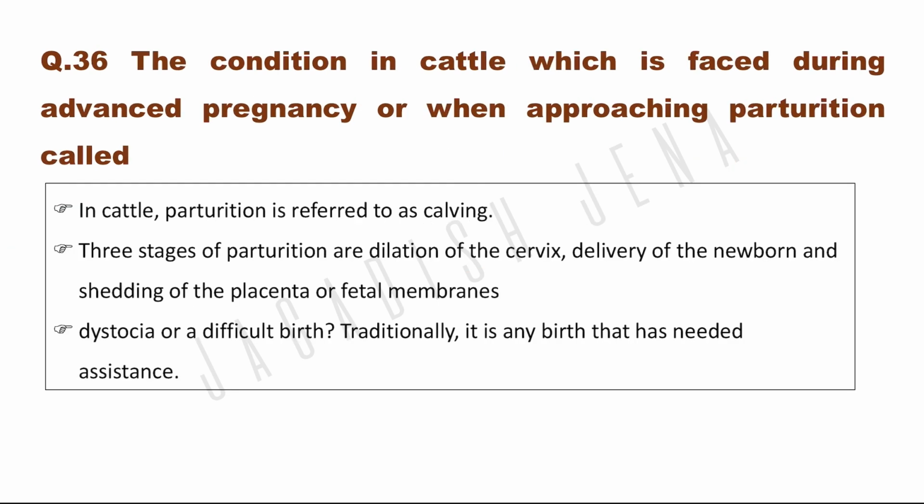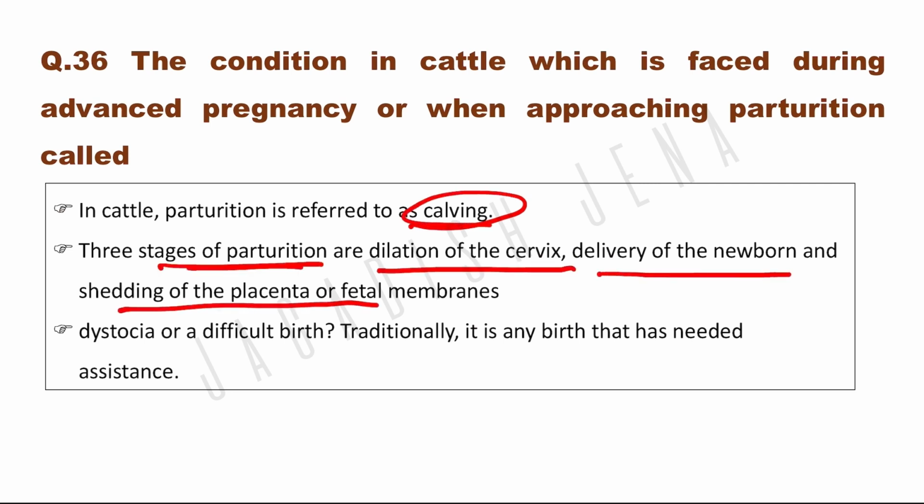The condition in cattle which is faced during advanced pregnancy or when approaching parturition, that is called... In cattle, parturition refers to calving. There are 3 stages of parturition. They are dilation of the cervix, delivery of the newborn, and shedding of the placenta or fetal membrane.